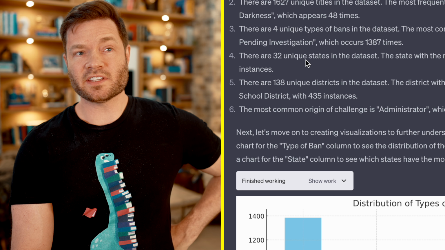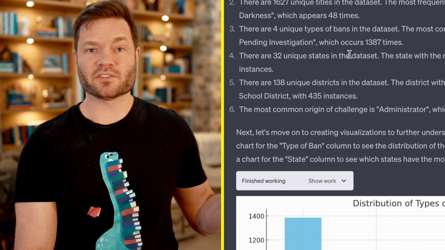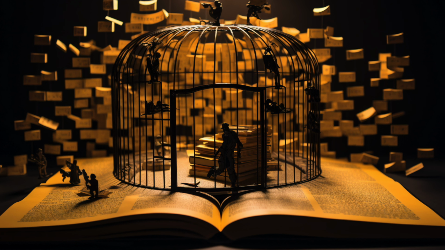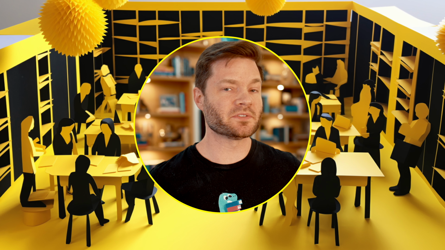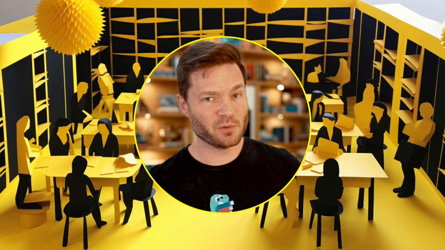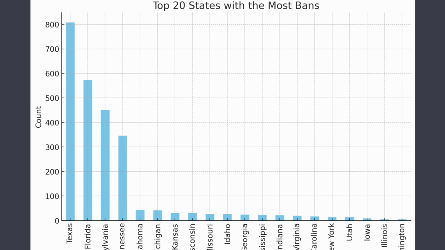So only 32 states show up in the data set, so I assume the others don't have any banned books. The most common type of ban is where you just ban it, and then they're waiting for an investigation. So that's quick to the trigger, I guess. And then it's banned in classrooms, but could still be found in the library, a few of them, but most of them both. Okay, frequency by state, we got that from our map already, but this is an easier way to see it if you don't want to generate all that map.